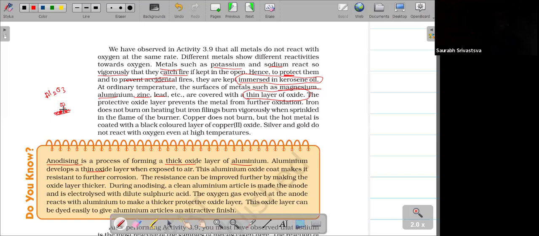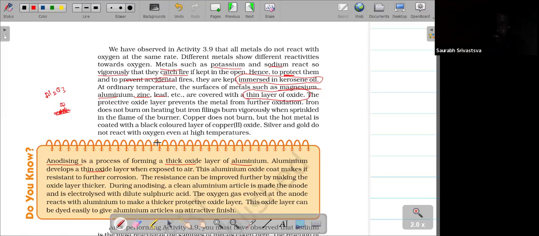Okay, so this one you should remember. And with dilute hydrochloric acid, how does it react and how should we remove it? For example, lemon. If you use lemon when cleaning the vessel, it becomes bright. Why does it become very bright? Because the oxide layer is removed. Metal oxides are basic in nature, so they react with the acid. The lemon contains acid, and that's why we can remove the layer from the metal surface.